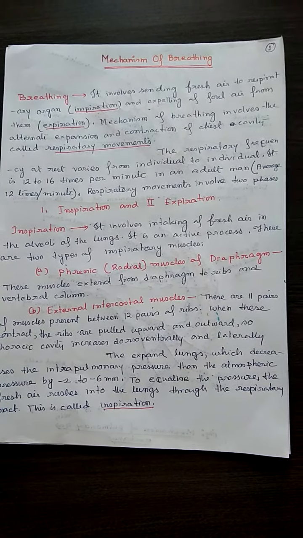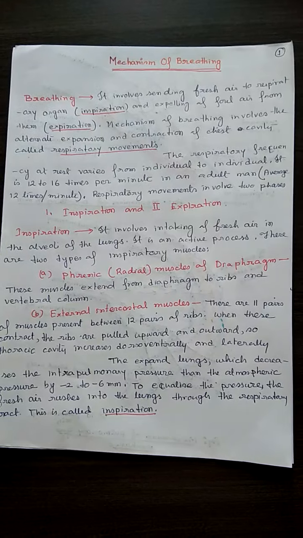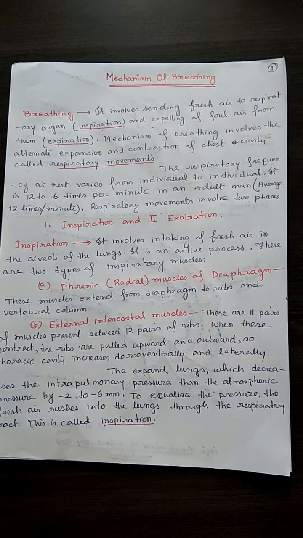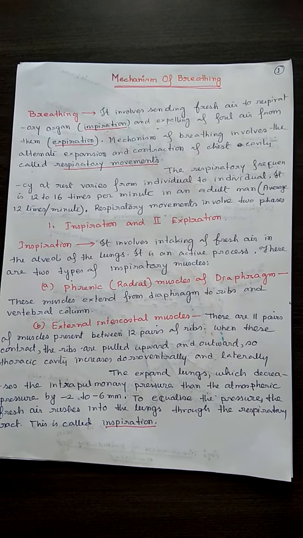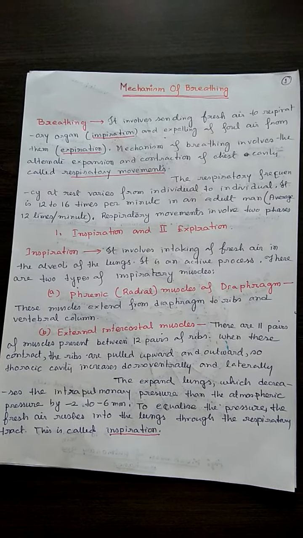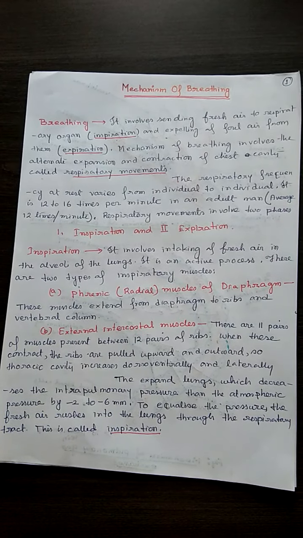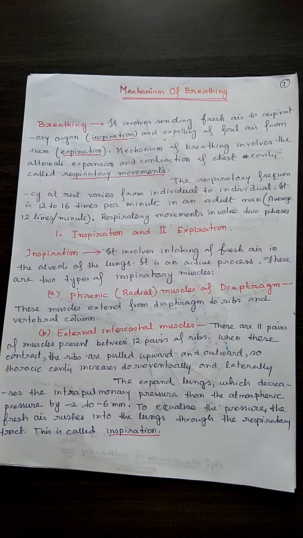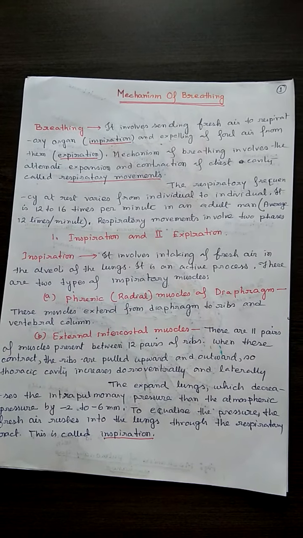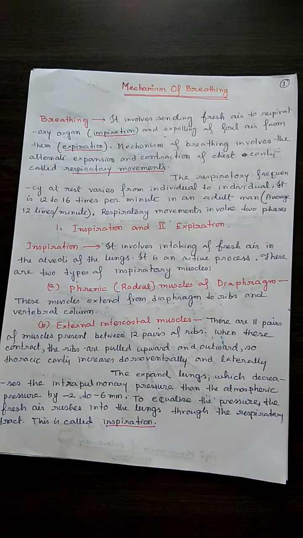Today's part is the mechanism of breathing. Breathing involves sending fresh air to the respiratory organ, which is known as inspiration, and expelling air from them, which is known as expiration. The mechanism of breathing involves the alternate expansion and contraction of the chest cavity, called respiratory movement. It is so because of the anatomical setup of the lungs in the thorax, in such a way that a change in the volume of the thoracic cavity causes a change in intrapulmonary pressure, and this helps in breathing.